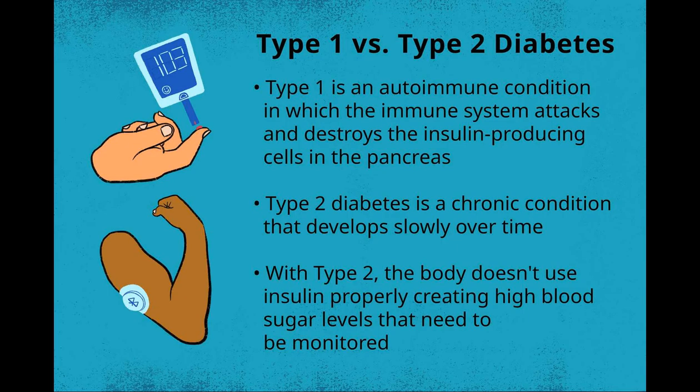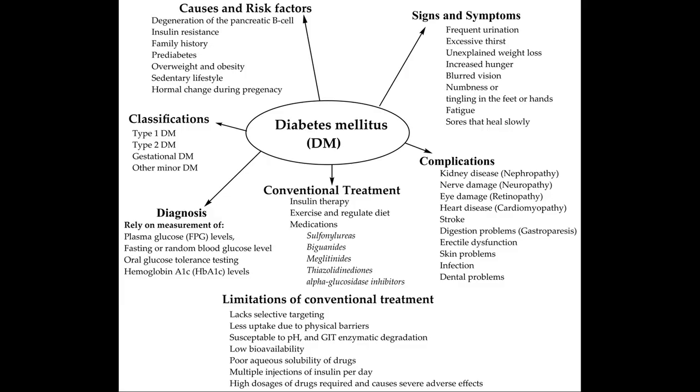Management dependence: insulin dependent versus diet and oral medications controlled. Type 1 diabetes is an autoimmune condition where the body's immune system mistakenly attacks insulin producing beta cells, leading to insulin deficiency. Consequently, individuals with type 1 diabetes are insulin dependent for life, requiring regular insulin injections to control blood glucose levels.